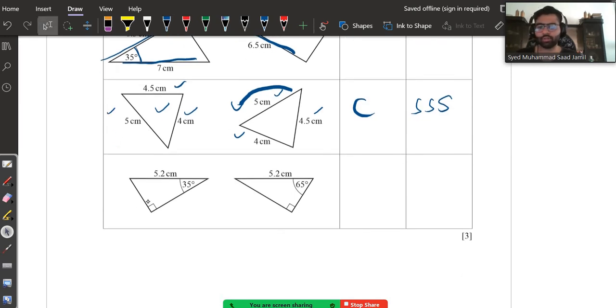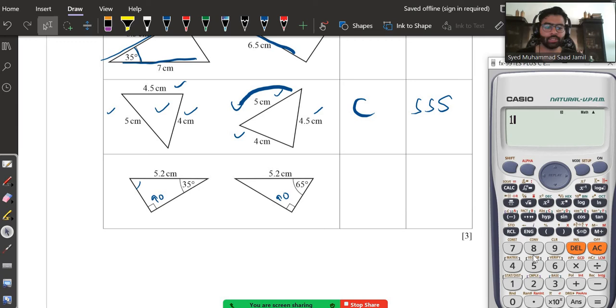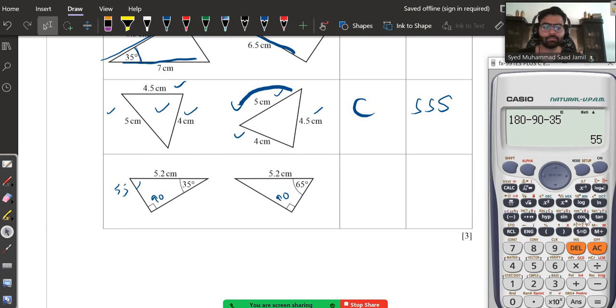Is this congruent or not? First and foremost, this side is also 90, this side is also 90. What you should be doing is calculate this angle. If I were to calculate this angle, it's 180 minus 90 minus 35. This angle is 55.